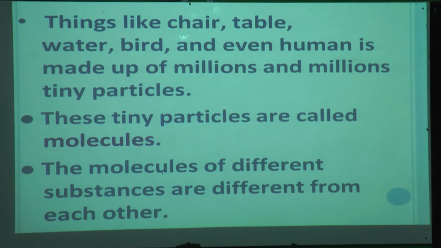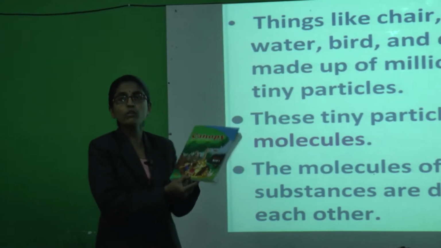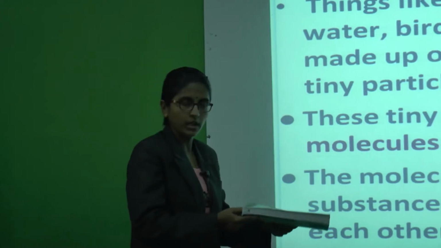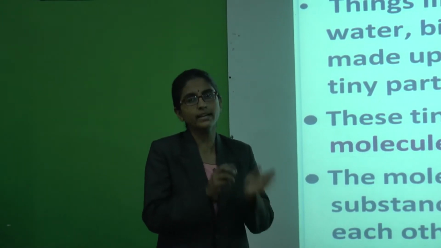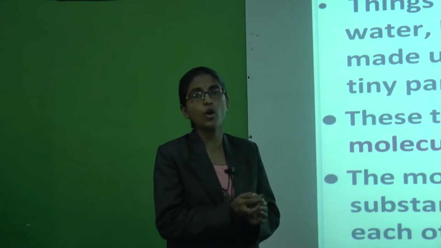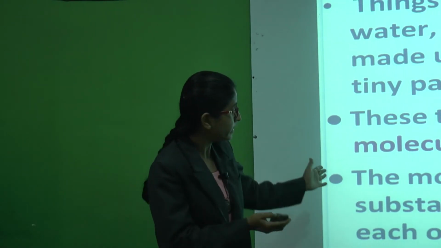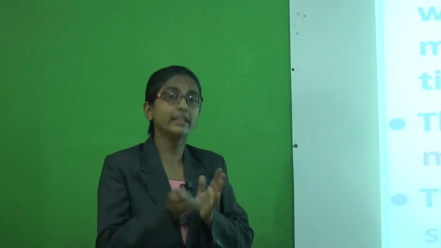I will explain again: the molecules in this stone are different from the molecules of the book. So the point here is that the molecules of different substances are different from each other.